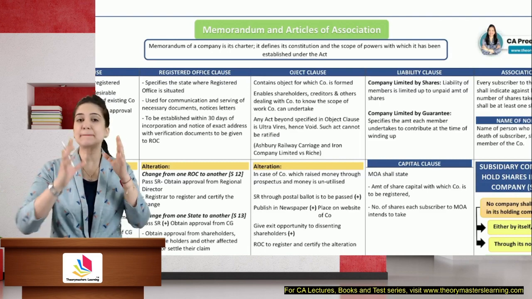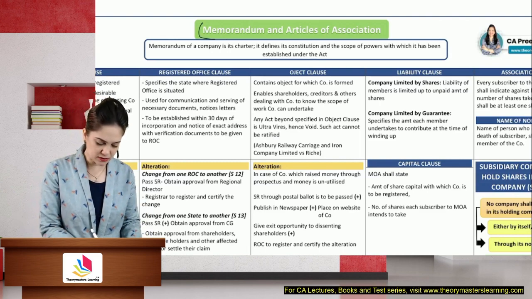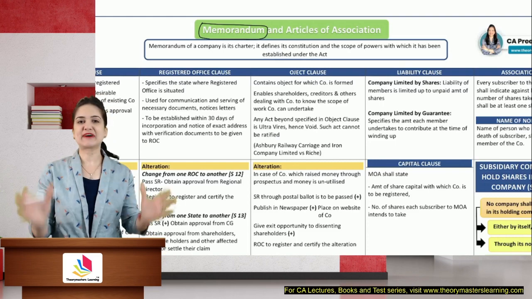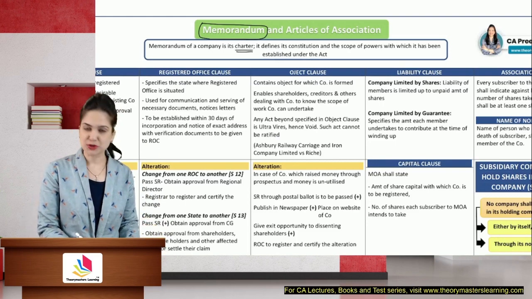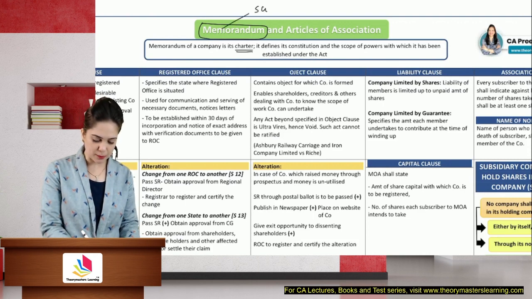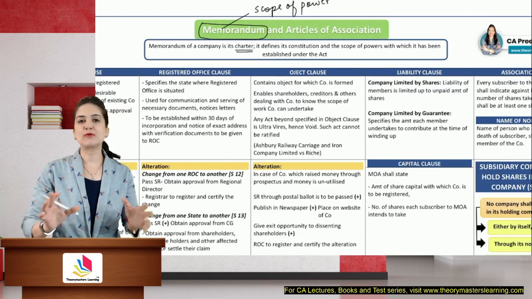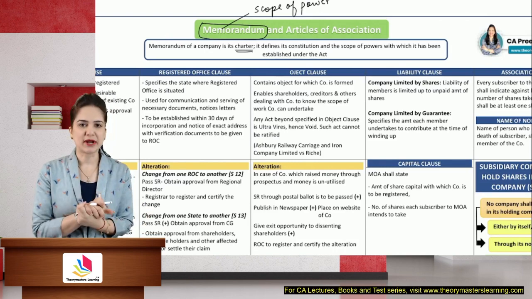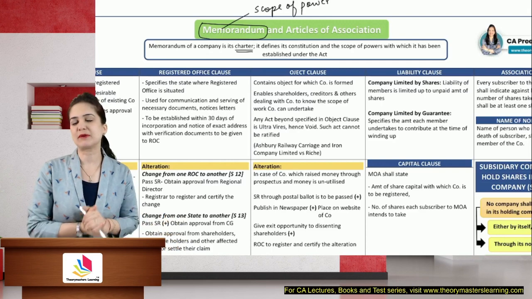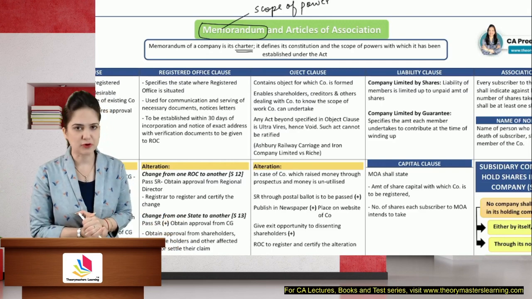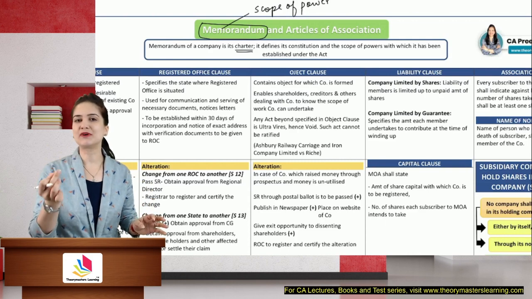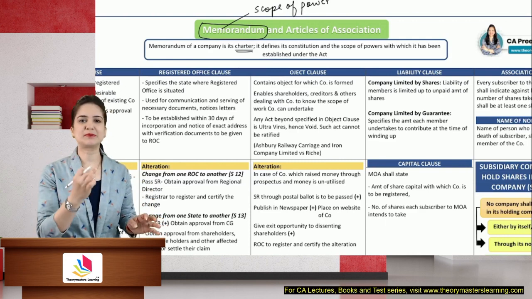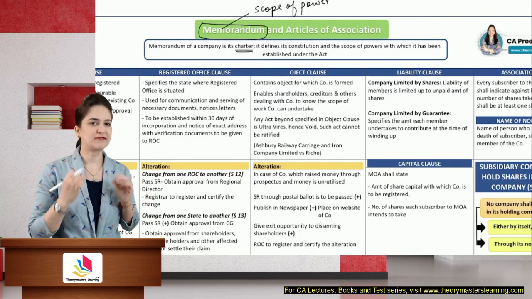Now, memorandum is the basic document on which the company's edifice or structure is based. So it is a basic document. It is also known as a charter. It defines the scope of powers of the company. The company can perform only those acts which are authorized by the memorandum. Any act which is beyond the scope of the memorandum is ultra vires and hence void. It is not binding on the company even if the company obtains the approval of each and every member, even if the company obtains unanimous approval of every member.